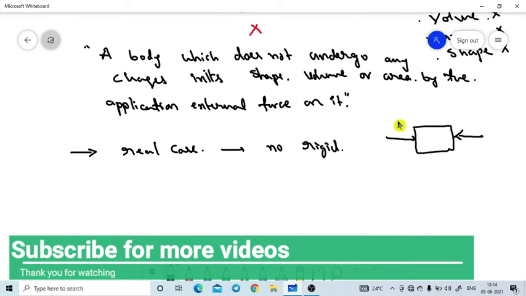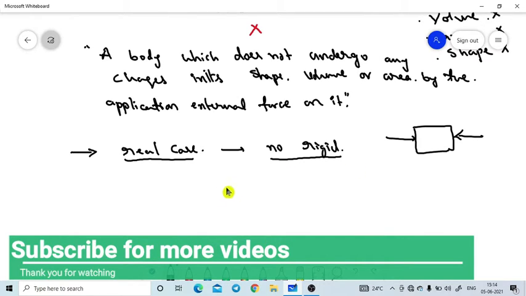So what I am going to say is, in real case there is no real rigid body available in nature. But if the deformation of the body is very small as compared to the applied force, then the body can be named as a rigid body.